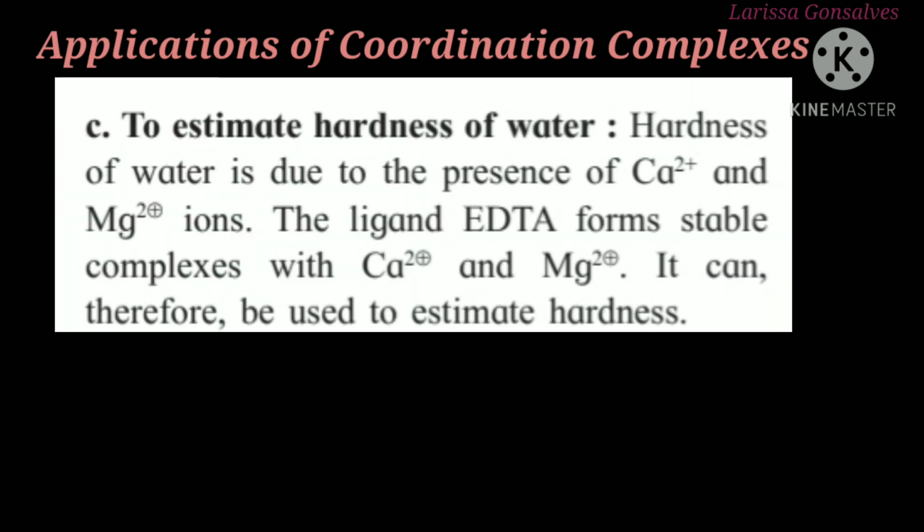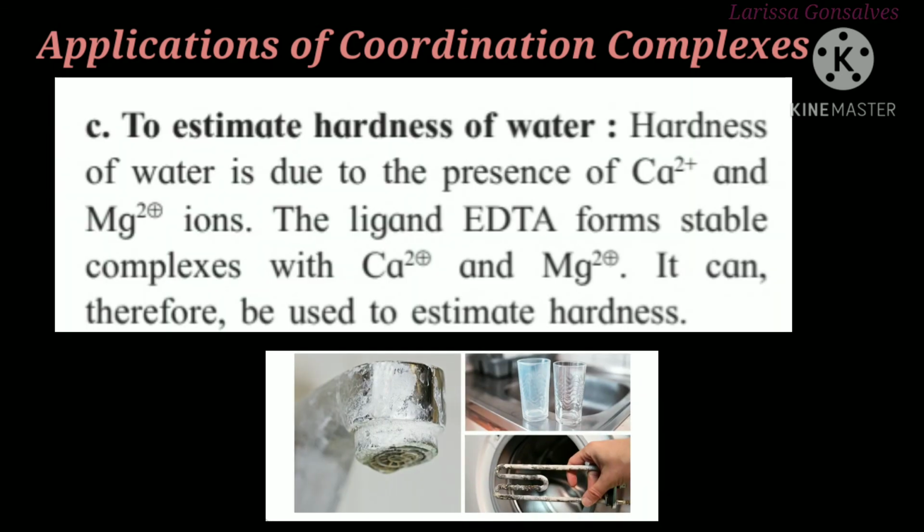Coordination compounds are also used to estimate the hardness of water. Now we know that the hardness of water is due to the presence of calcium and magnesium ions, specifically the Ca2+ and Mg2+ ions. However, the ligand EDTA forms a stable complex with Ca2+ and Mg2+ ions, and it can therefore be used to estimate the hardness of water.